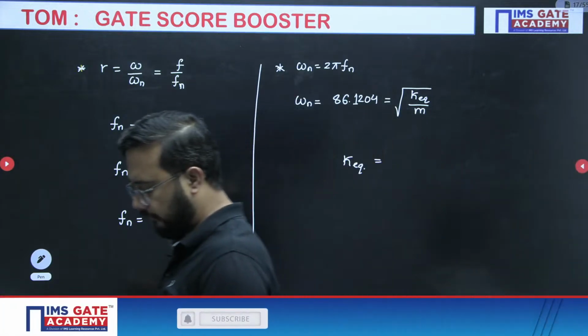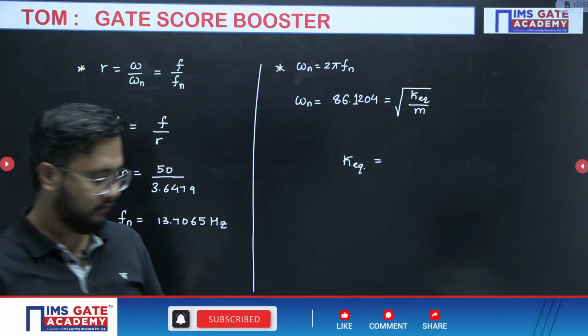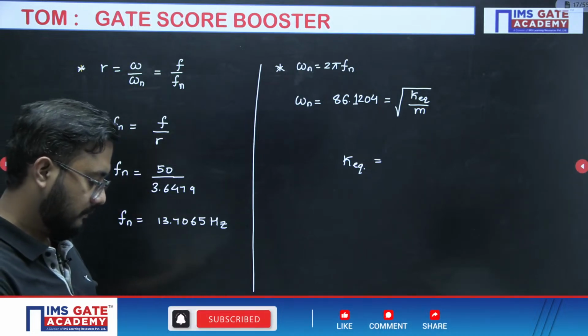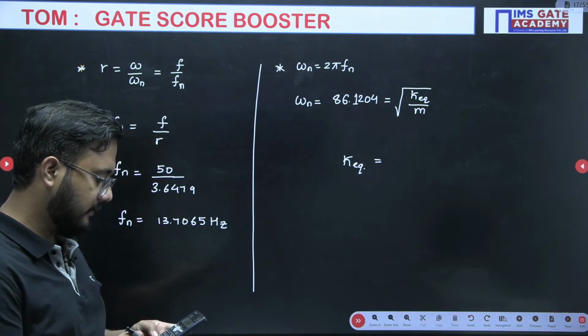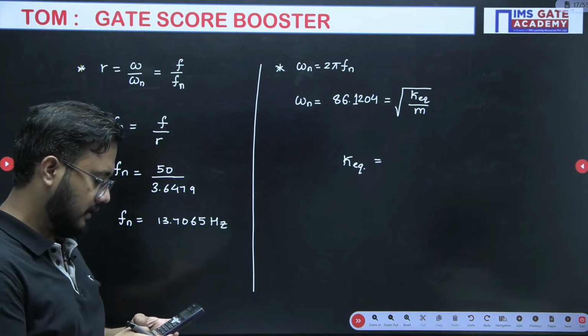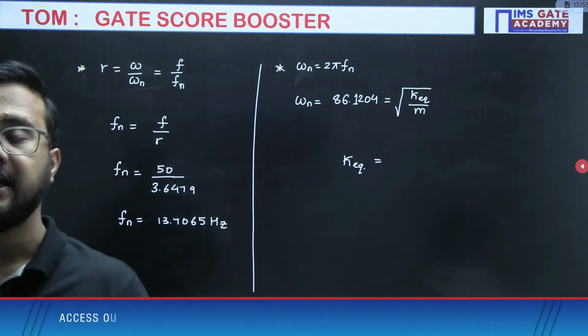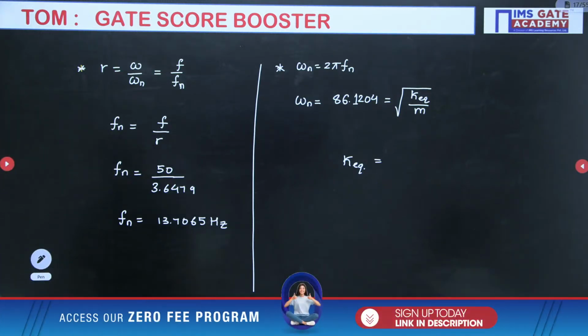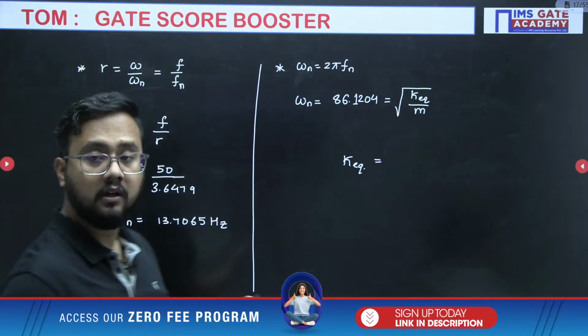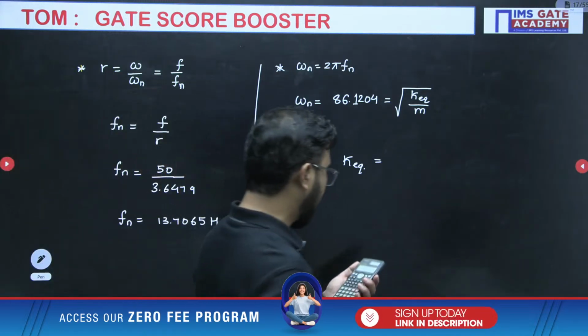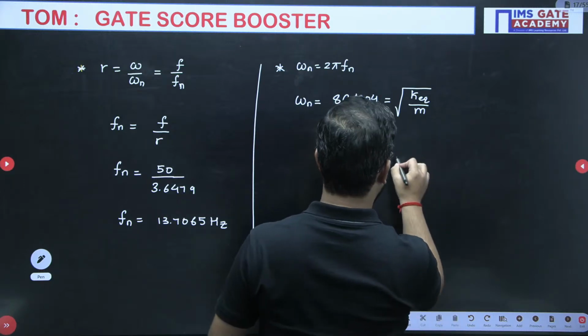So squaring of 86.120 multiplied by 35.677. In kilonewton per meter, you should tell me the answer.